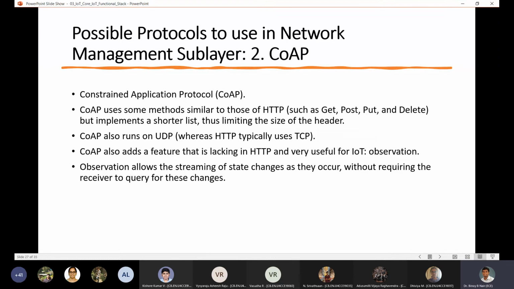That means if new data comes in or if a new sensing input is available, the state of the input will change. Input state here means the data that is getting collected. If there is a change in any data stored in a particular location, you should be able to transfer it directly without any problems. That is the idea of observation here, and CoAP is used for that.